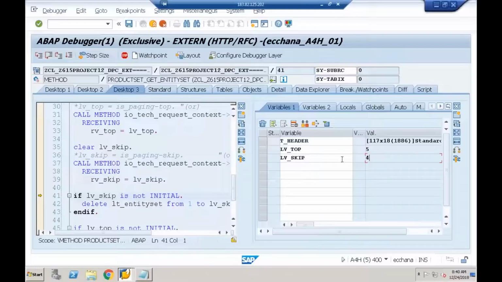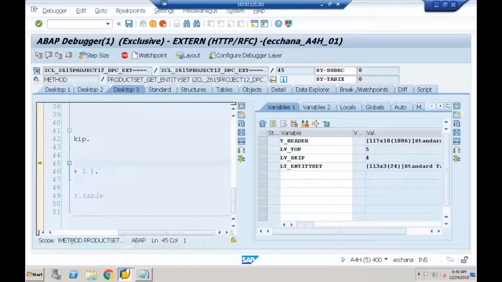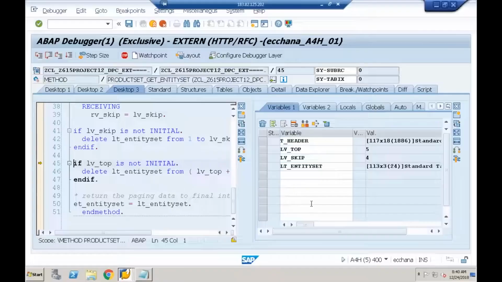So I'm deleting it from 1 to skip. From 1 to 4 I'm deleting. So if you see LT underscore entry set, it has got 117 entries. I'm trying to delete. Yes, I got how many entries now? 113 entries. Now, in that 113 entries, what I'm doing? I'm saying delete entry set from top plus 1. Top value is 5 now. So 5 plus 1 is 6. So from the 6th entry onwards, from index 6 onwards, it will remove the rest of the data. Means it will keep the first 5 entries and delete from the 6th to the rest of the internal table.